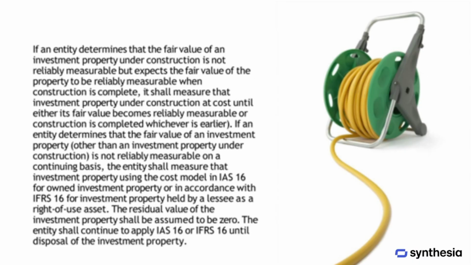If an entity determines that the fair value of an investment property under construction cannot be reliably measured but expects that the fair value will become reliably measurable once construction is complete, it should measure the investment property under construction at cost until either the fair value becomes reliably measurable or construction is completed, whichever occurs first. If the fair value of an investment property, other than one under construction, cannot be reliably measured on an ongoing basis, the entity should measure that property using the cost model